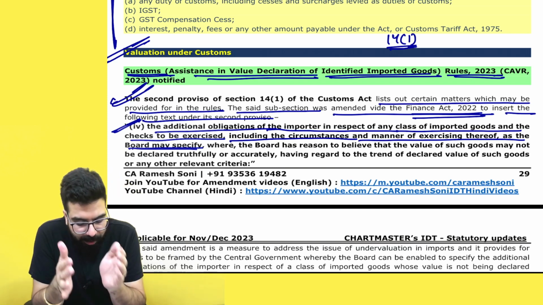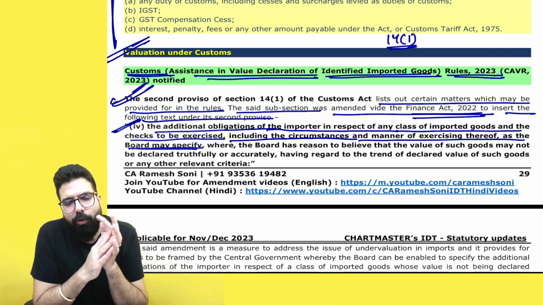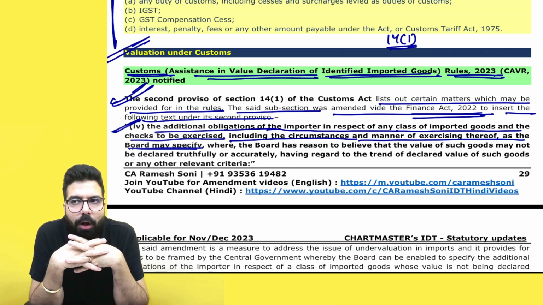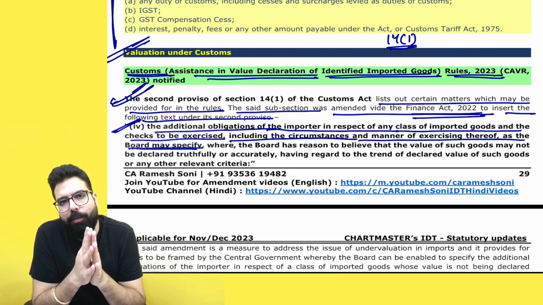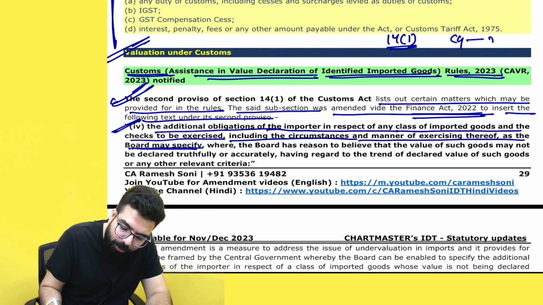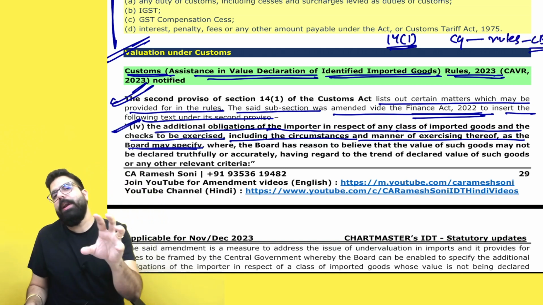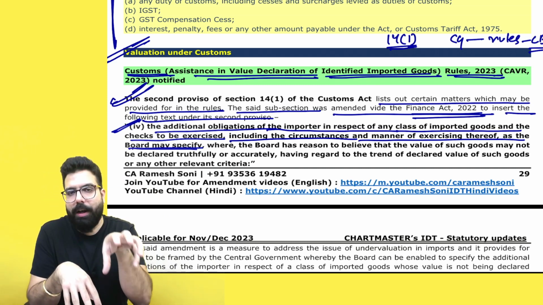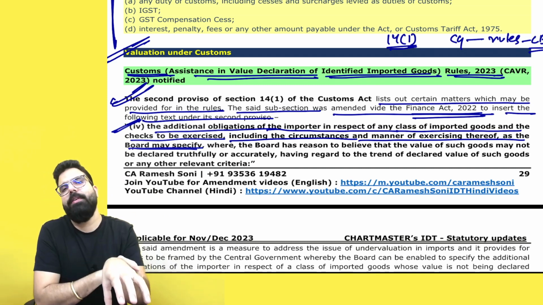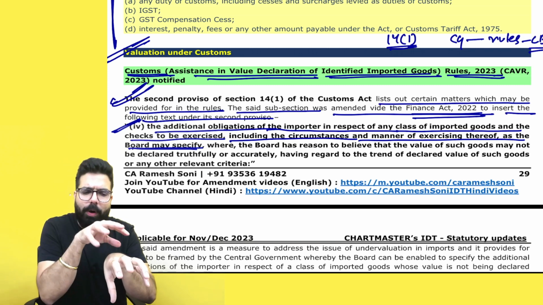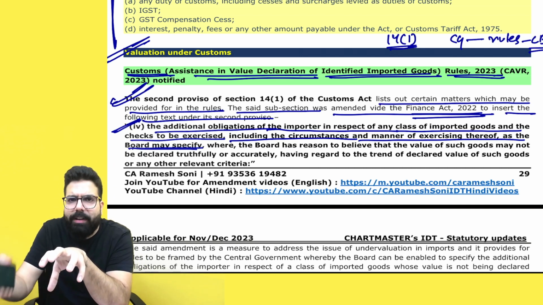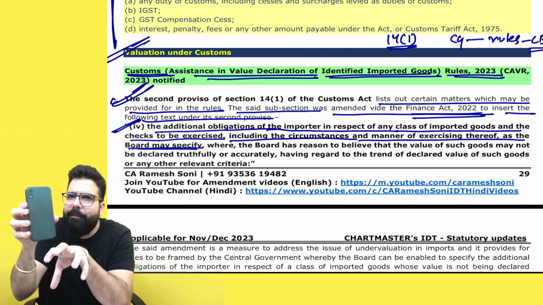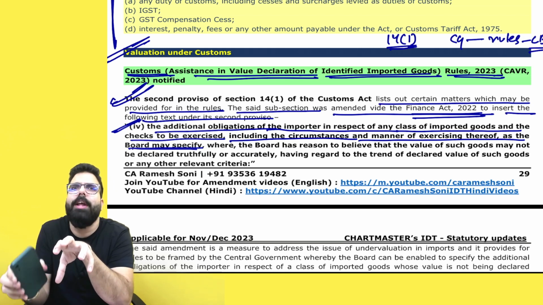What is this Customs Assistance in Value Declaration of Identified Goods? The central government will make the rules, and they will empower the CBIC to identify those goods in respect of which some undervaluation is happening. Basically, a custom officer will complain to the CBIC: sir, we think mobile phones are coming into India and undervaluation is happening in mobile phones. People are not declaring the value correctly.